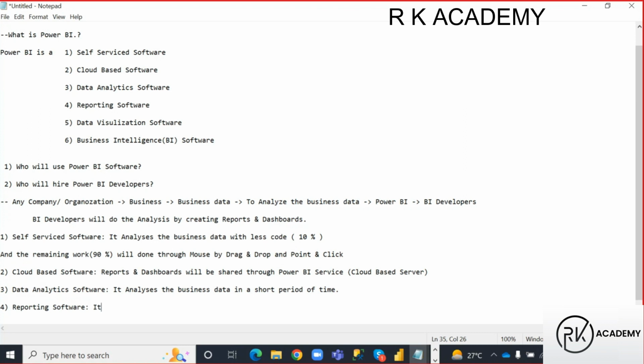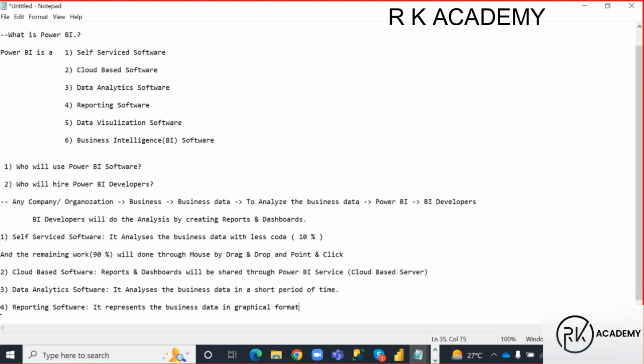It represents the business data in graphical format.